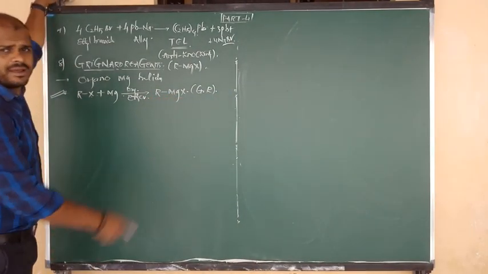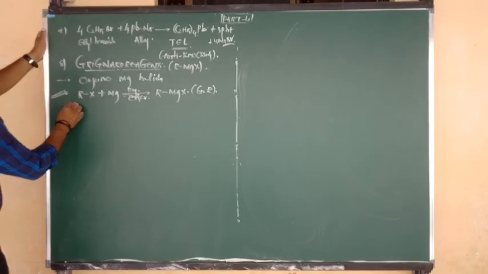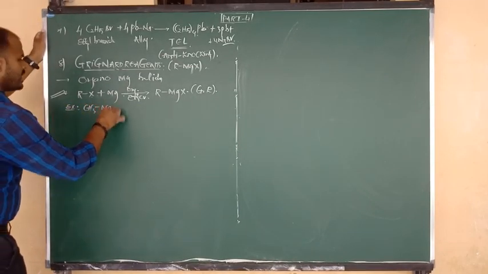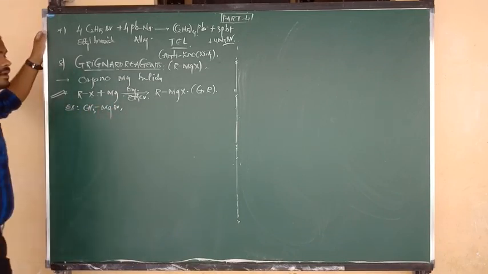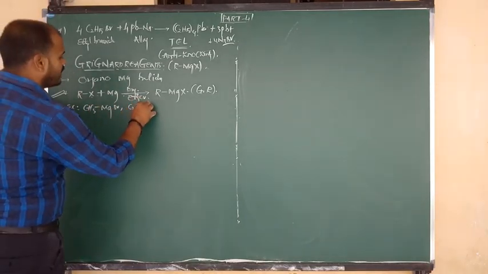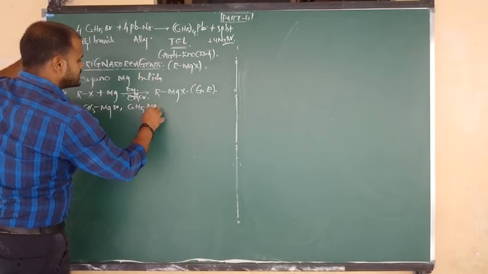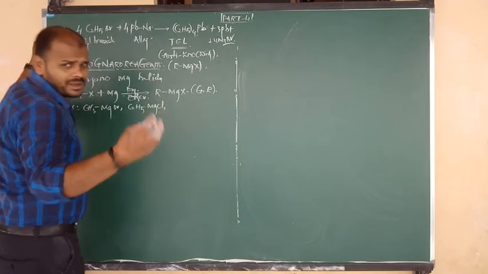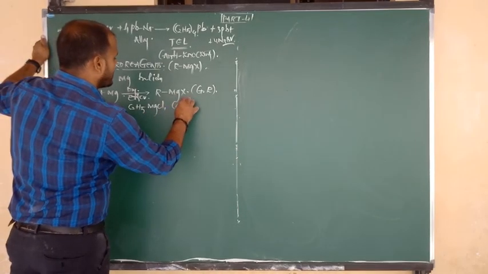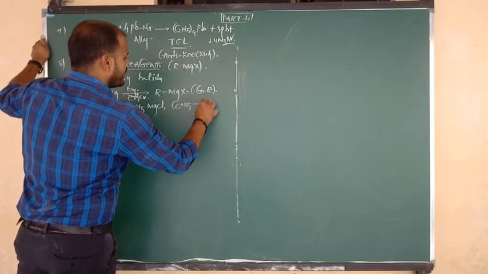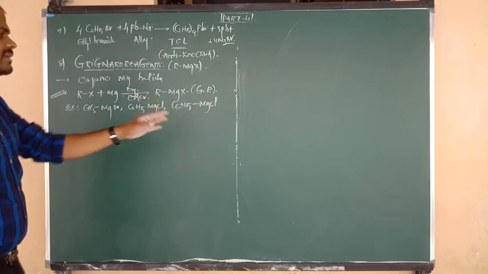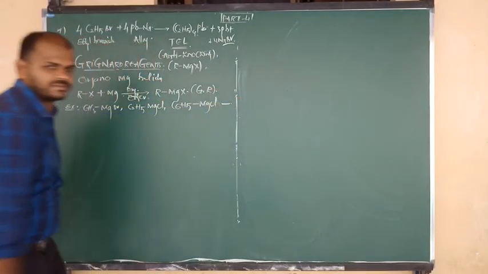Methyl magnesium bromide, ethyl magnesium chloride, like that we can consider so many examples. CH3MgBr is methyl magnesium bromide, and R can be replaced by ethyl or any alkyl group as you wish. So C2H5MgCl is ethyl magnesium chloride, and R can also be replaced by an aromatic group, that is the phenyl group, C6H5MgCl, which is phenyl magnesium chloride. Like that we can consider so many examples.